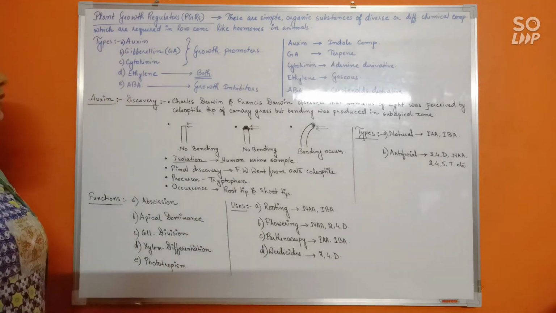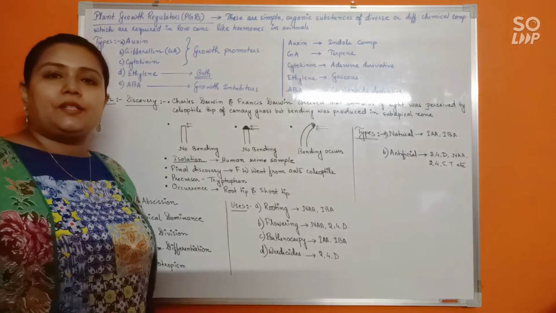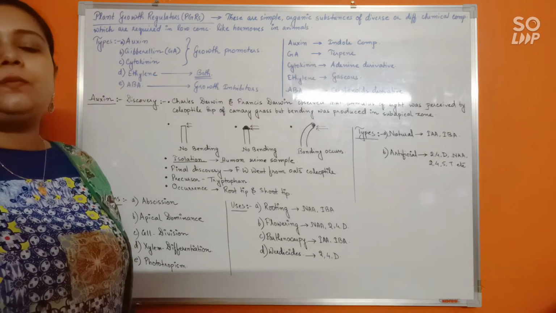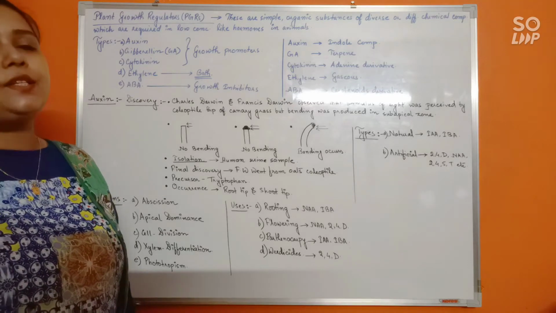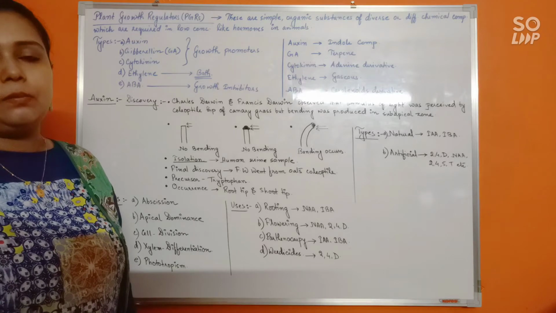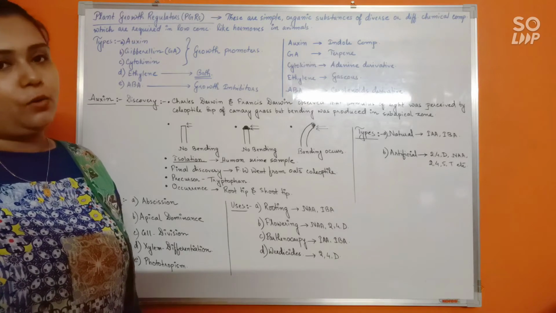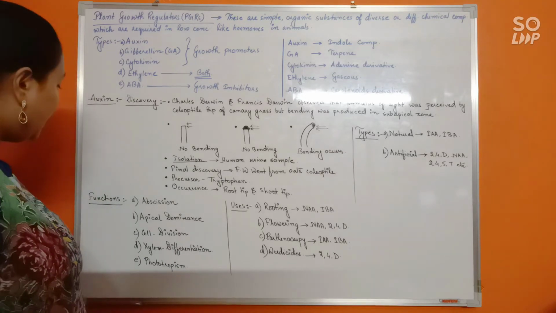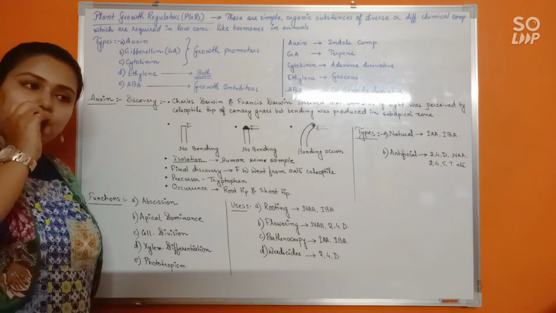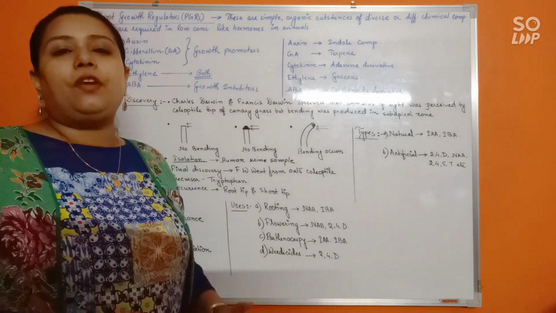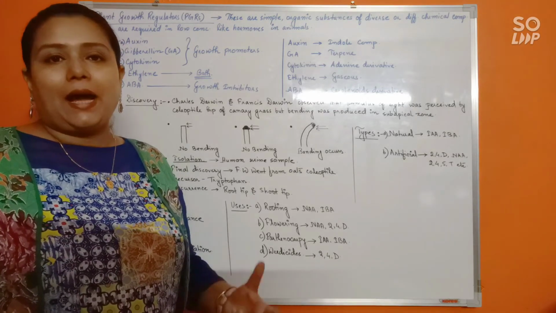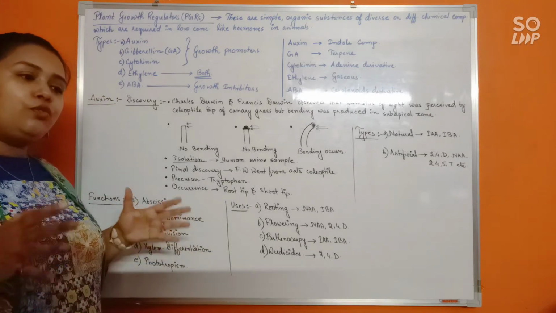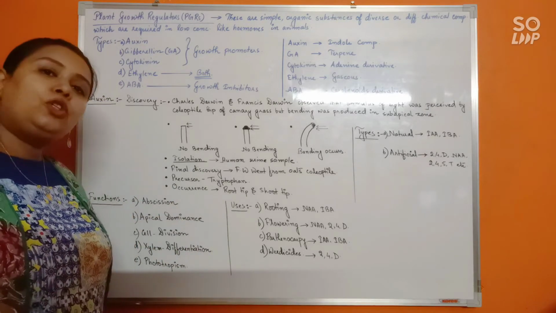Okay. Then cell division. Of course, because auxin is present in the shoot tip and root tip where meristematic activity occurs, auxin is going to be very much helpful in the cell division process seen in these meristems. So cell division is promoted by auxin. Okay, after all, it's a growth promoter. Then xylem differentiation. You know that xylem is a complex tissue made up of various types of cells like tracheids, vessels, xylem parenchyma, xylem fiber, right? So all this differentiation to form a complex tissue like xylem is promoted by auxin.